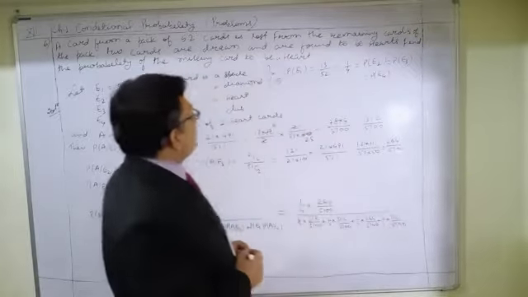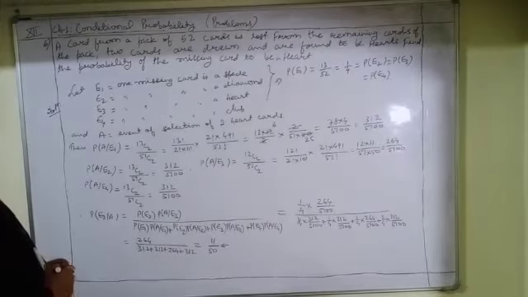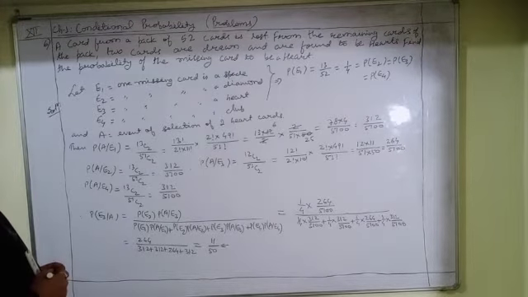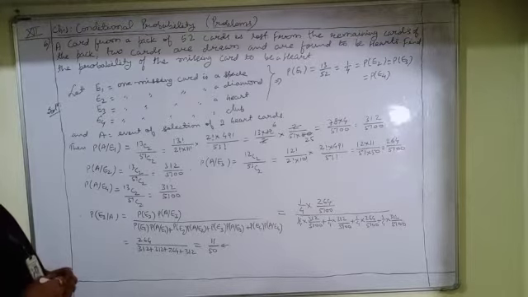So now this is question number 6. According to this question, there is a card from a pack of 52 cards that is lost. From the remaining cards of the pack, 2 cards are drawn and are found to be hearts. Find the probability of the missing card to be a heart.